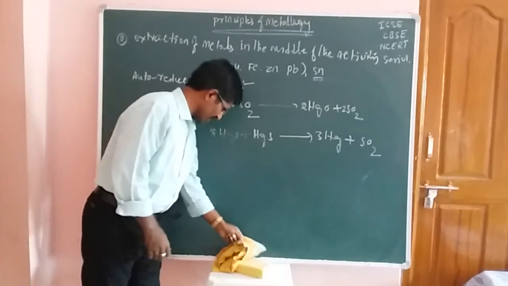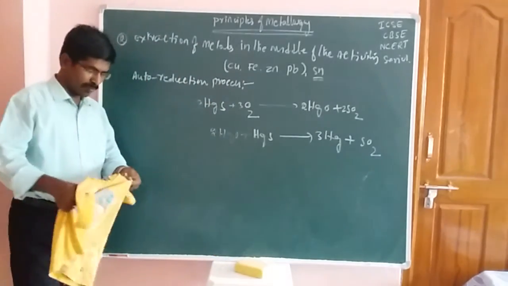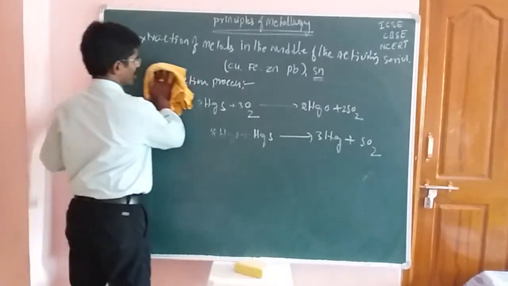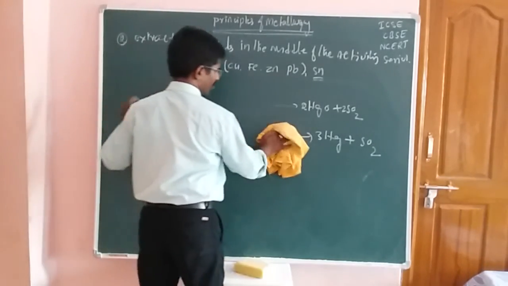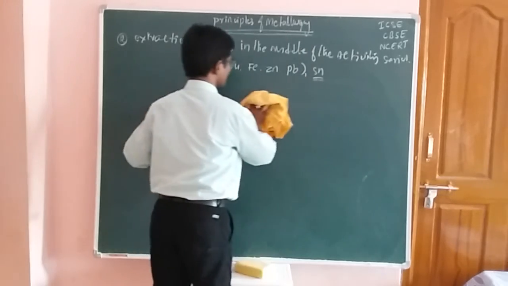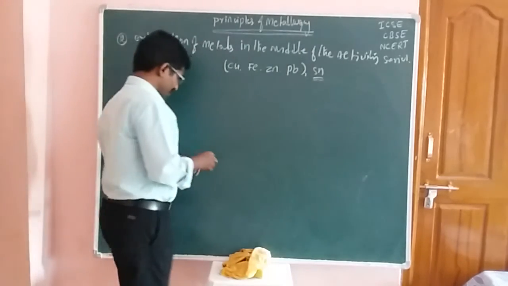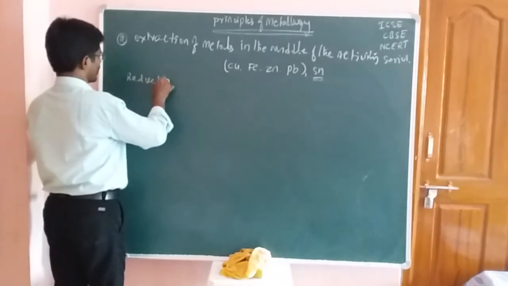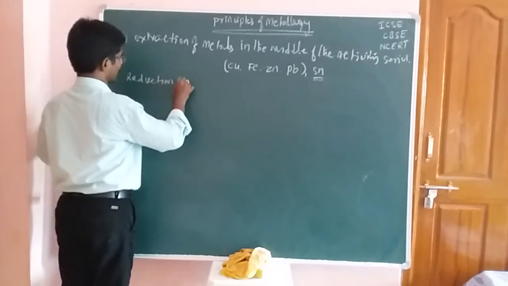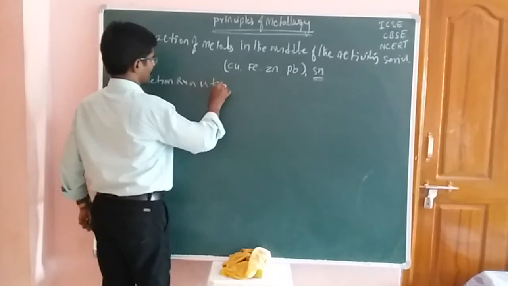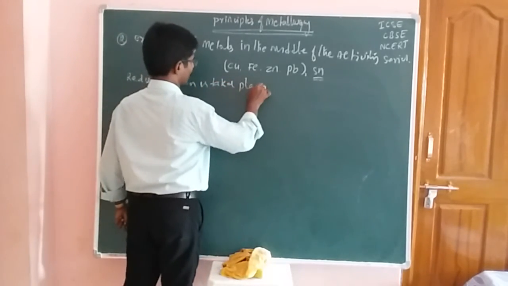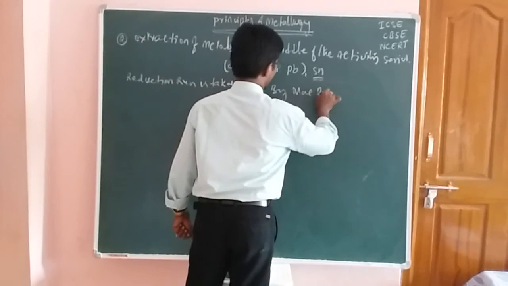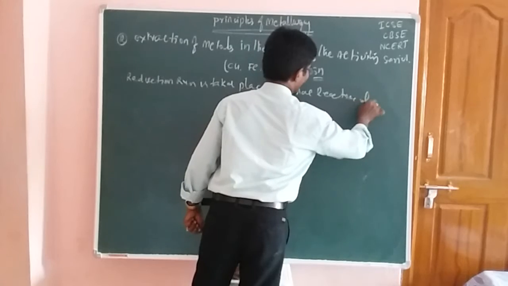And the next one is the reduction reaction that takes place by more active elements, friends. Okay, reduction reactions take place by more active elements, or more reactive elements. Now here, more reactive elements means the reduction reaction takes place by them. Okay, students, more reactive elements.